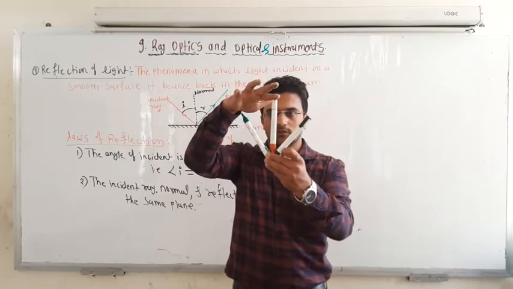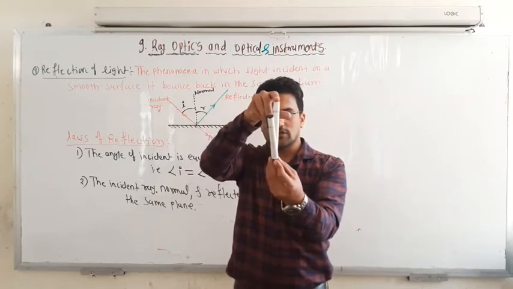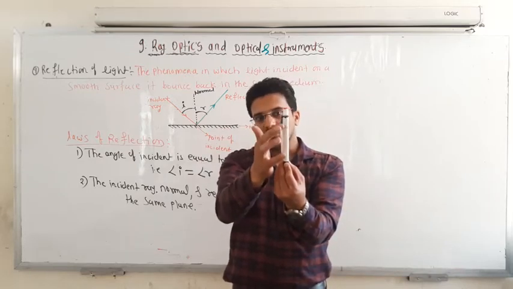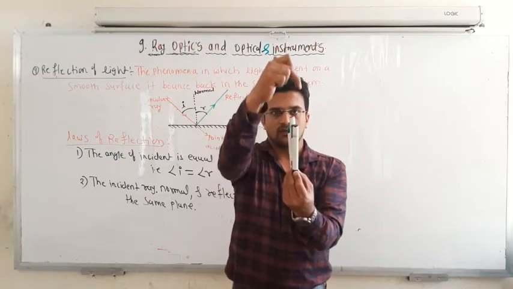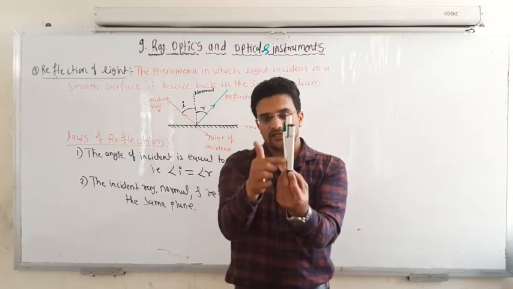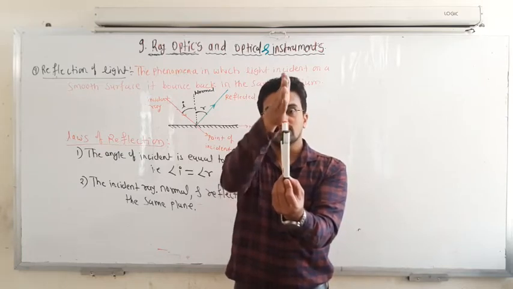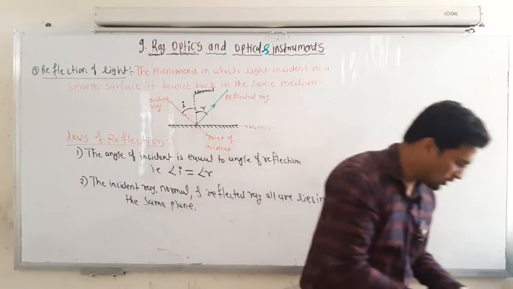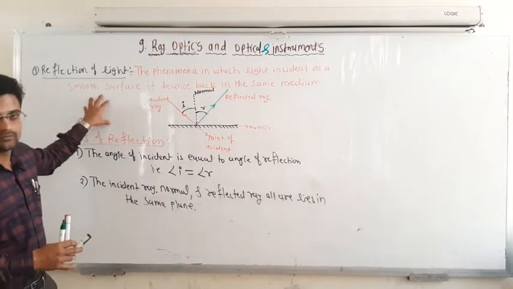Now if you look from either side, maybe this side or that side, you can see this makes exactly one straight line. That means the incident ray, the normal and the reflected ray are all in the same plane. You can see one plane here, so they all lie in the same plane. It is not like the incident ray is in this manner and the reflected ray goes that way, no. They all lie in the same plane. So these are some laws regarding the reflection of light.